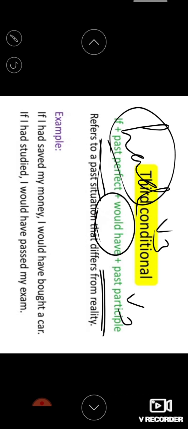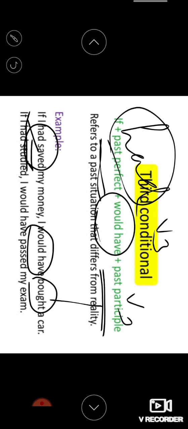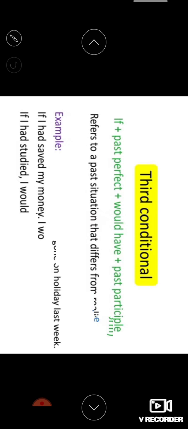So if I say had saved money, you can see that had saved is past perfect. I would have is there in the structure. Bought is the V3 form of the verb. So if I had saved my money, I would have bought a car. If I had studied well, I would have passed my exam.